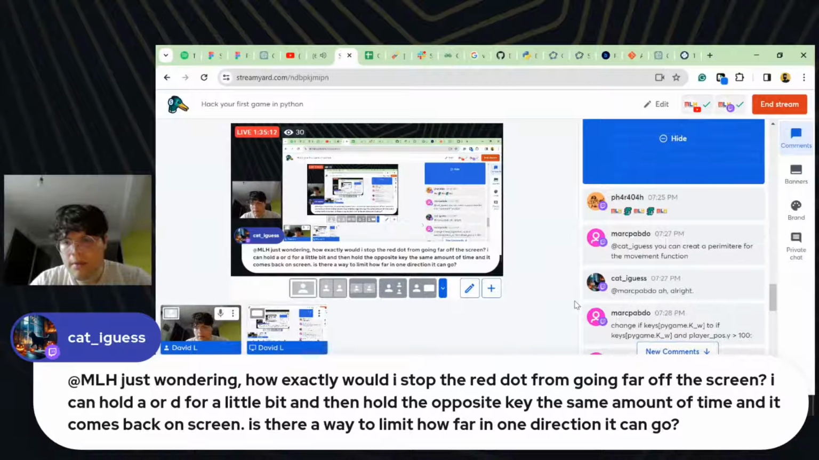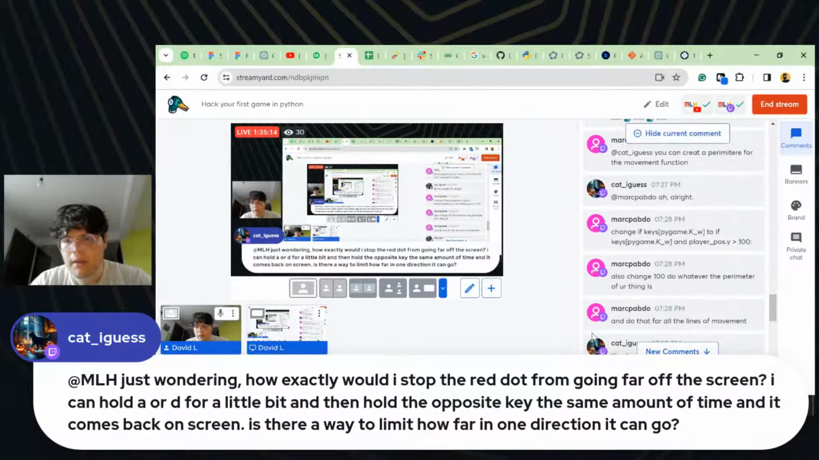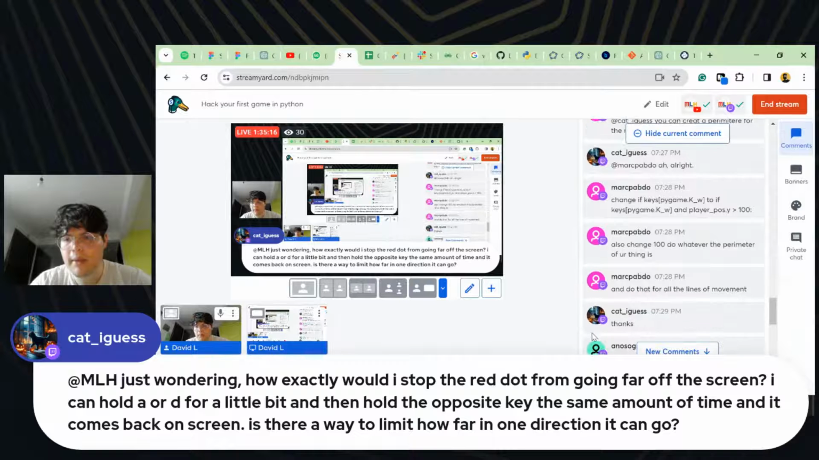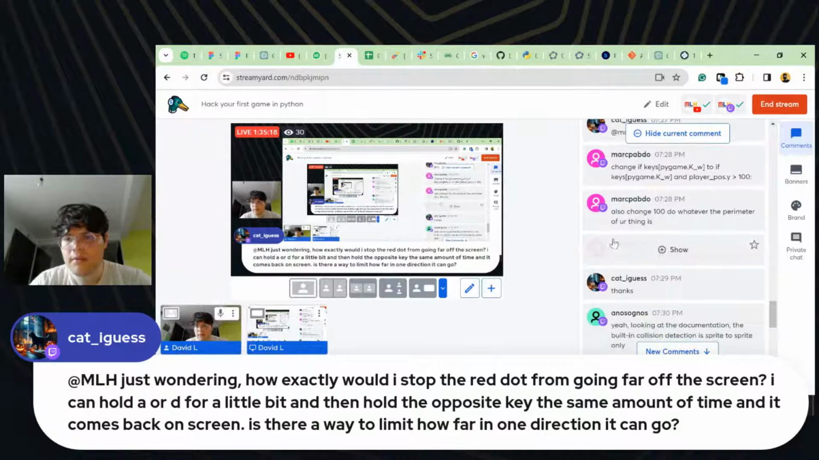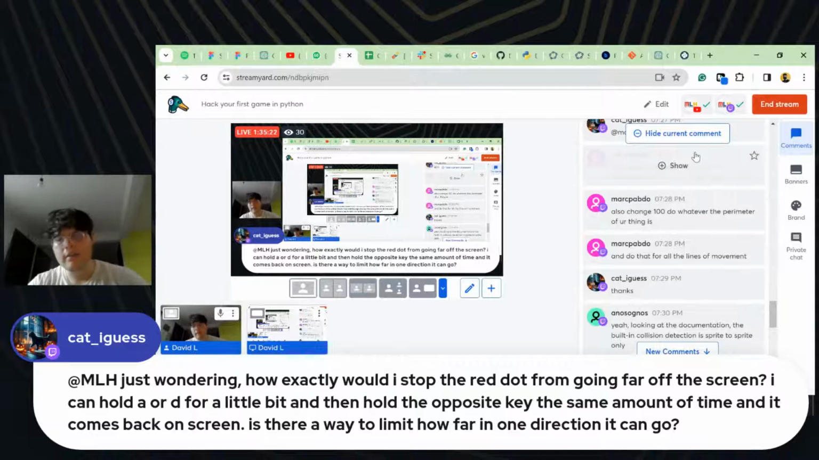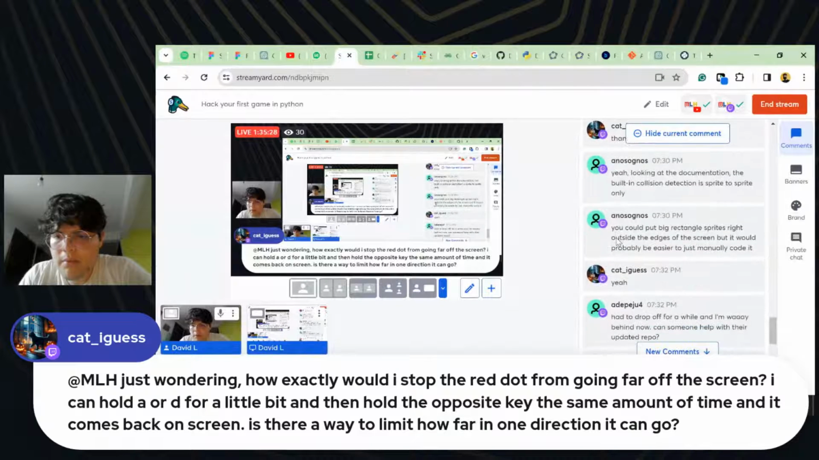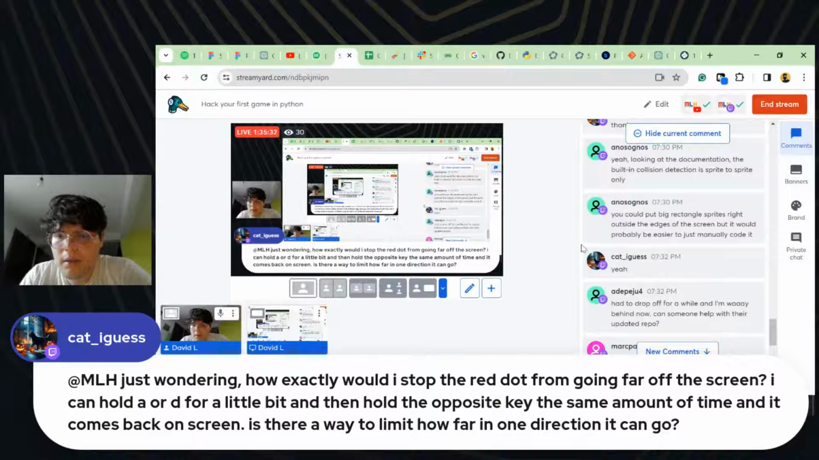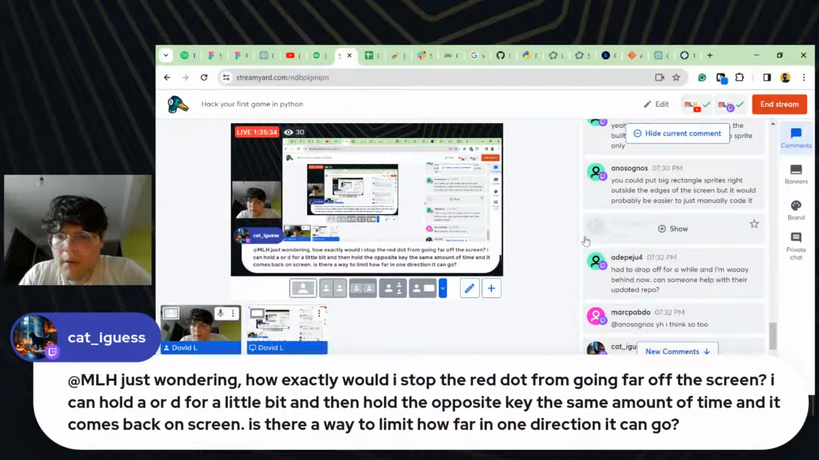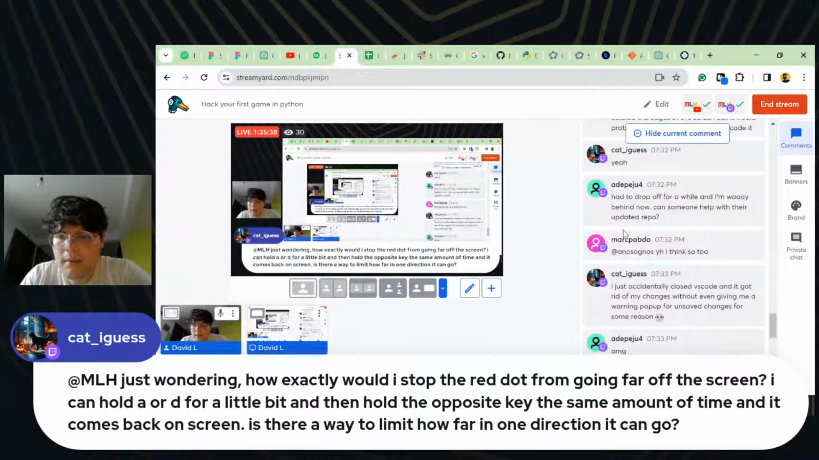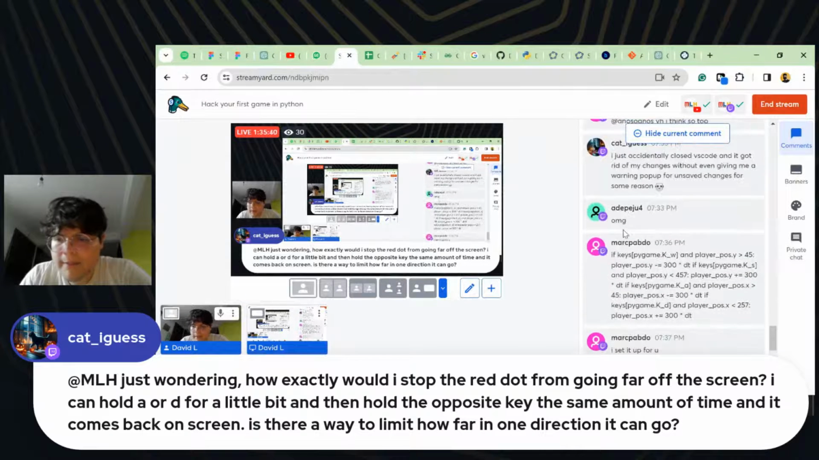Okay. You can create a primitive movement function. Yeah, looking at the documentation, the built-in collision detection is sprite only. You can put big rectangle sprites right outside the edges of the screen, but it will probably be easier to just manually code it. Someone else says they're way behind now and asks if anyone can help.